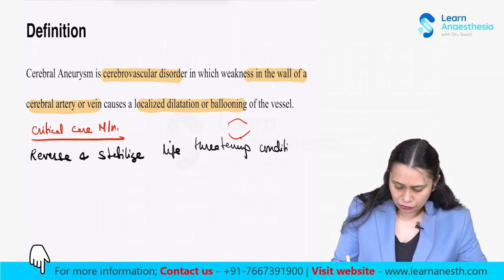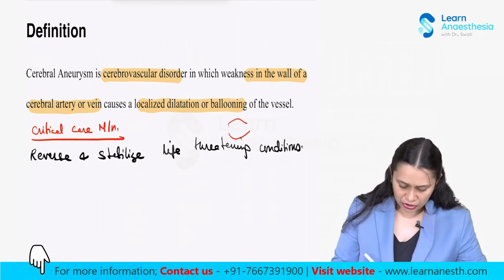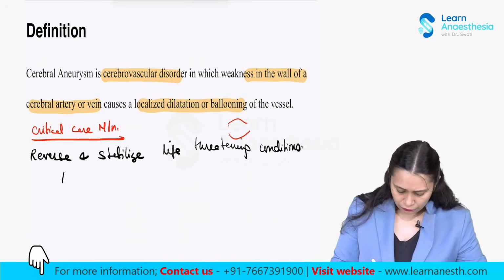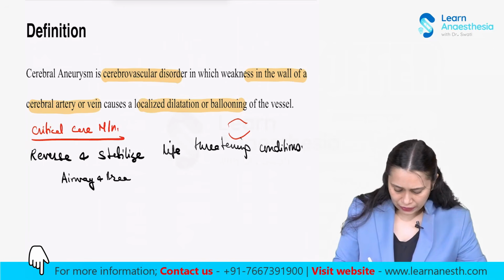So we need to take care of the patient's ABC as we do for any emergency patient. We need to take care of the airway and breathing of the patient, and definitely the cardiovascular system, that is, circulation of the patient.